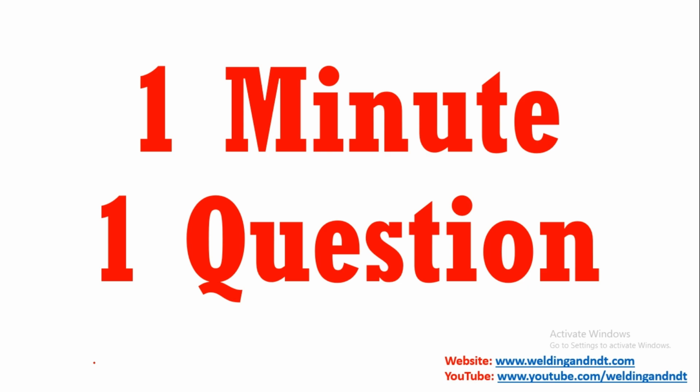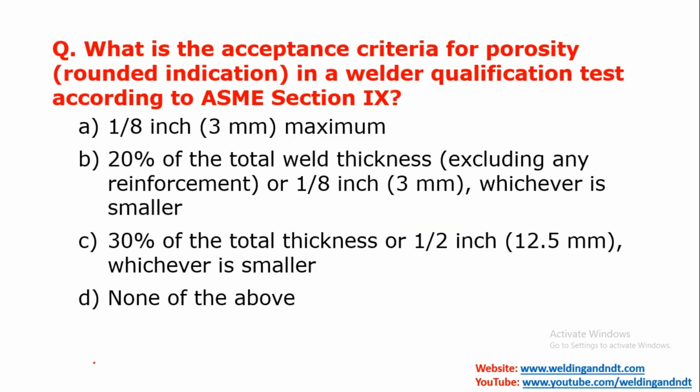In the 1 minute, one question answer series, our today's question is: what is the acceptance criteria for porosity in a welder qualification test according to ASME Section 9? As you well know, for the welder qualification test, the acceptance criteria is given in ASME Section 9. So in ASME Section 9 you have the acceptance criteria for the welder qualification test, and as per this, the acceptance criteria for porosity is